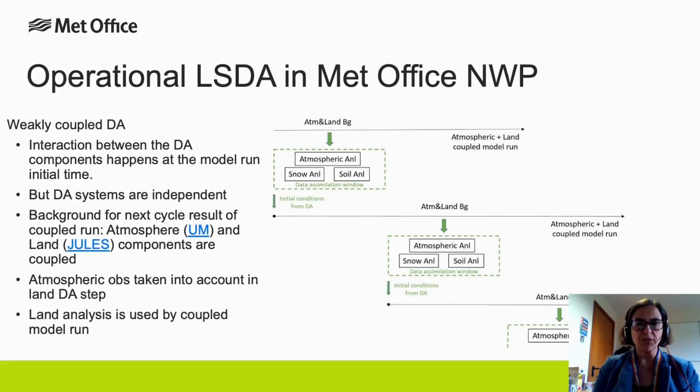And here's a graphic just to illustrate that weak coupling, how the DA systems, which are independent, produce analyses which are used as the initial state, but the background for the next cycle is always the result of a coupled run between the atmosphere and the land. And as I said, atmospheric obs are taken into account in the land DA step, but then the land analyses are used by the coupled model run.